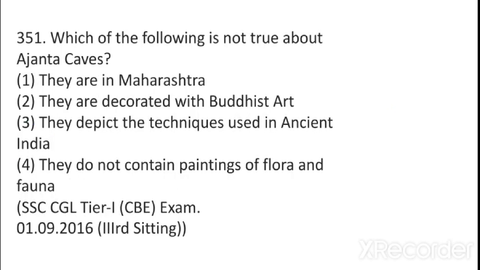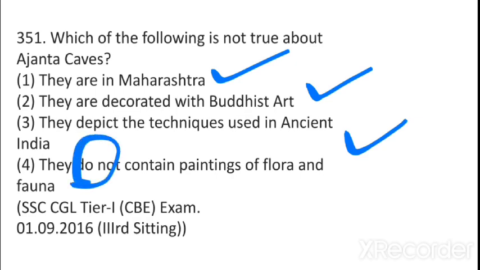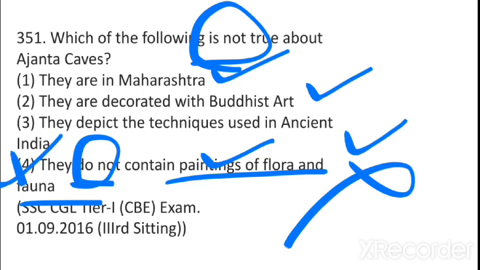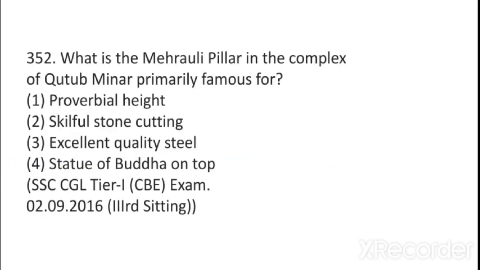Which of the following is not true about Ajanta caves? They are in Maharashtra, Aurangabad. They are decorated with Buddhist paintings as they depict techniques used in ancient India. But if they say that they do not contain paintings of flora and fauna, so this is a wrong statement, because they do contain paintings of flora and fauna. Okay, so the correct answer is, they have said not true, then answer 4.